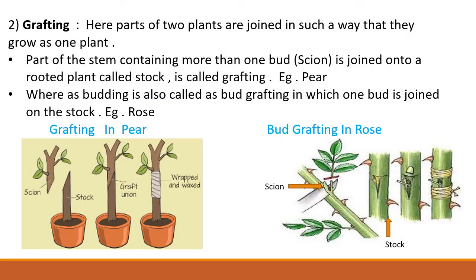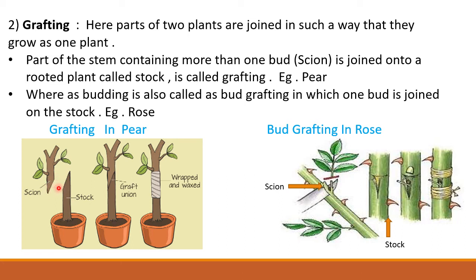The second method of artificial vegetative reproduction is grafting. Here, parts of two plants are joined in such a way that they grow as one plant. In the given diagram, the process of grafting in pair is shown. In this process, plants of two different characteristics are selected and their stem is cut in such a way that they properly fit into one another.